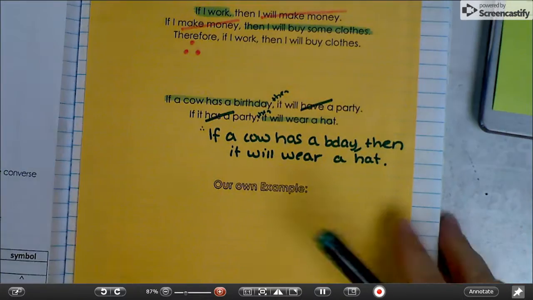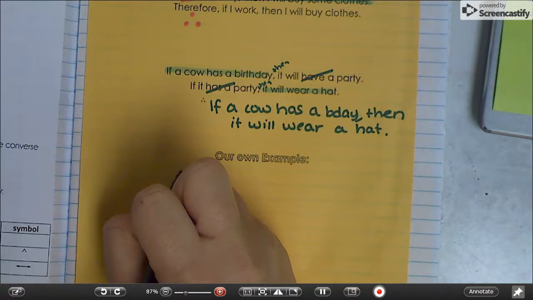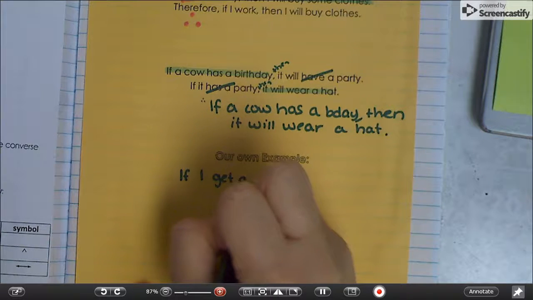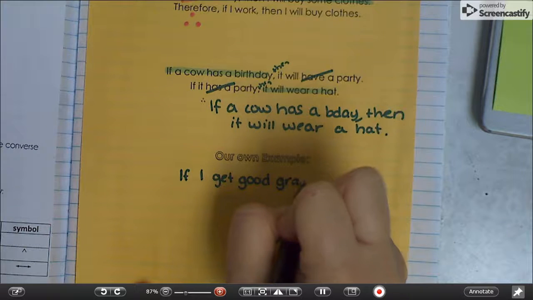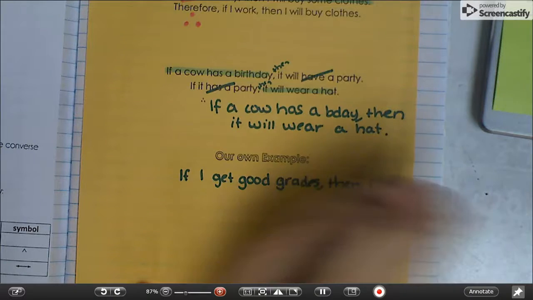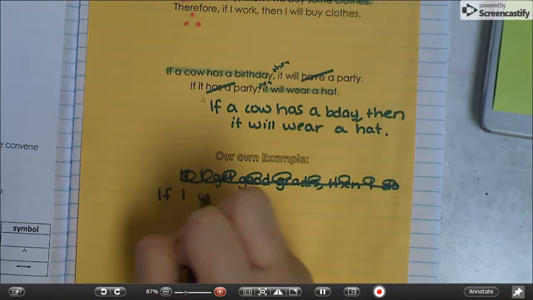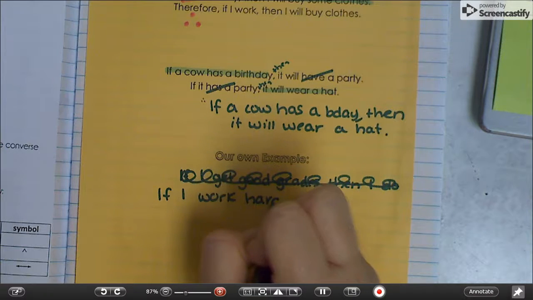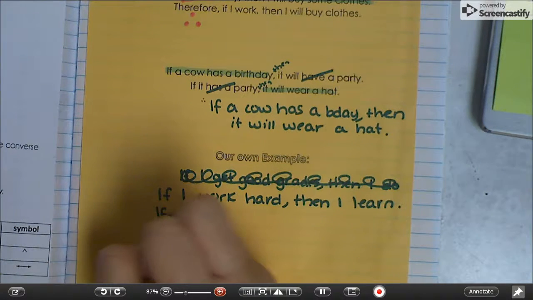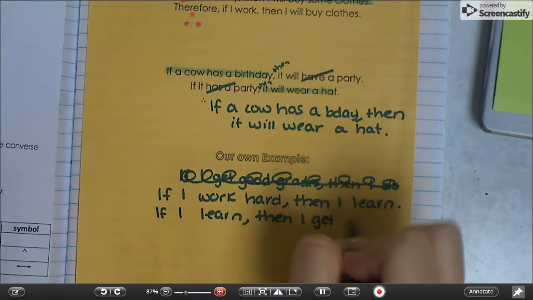We can make up our own example. I'm just going to do a simple one that everybody can relate to. If I get good grades, then I do, I think I want to cross that off. Let me do it this way. If I work hard, then I learn. If I learn, then I get good grades.